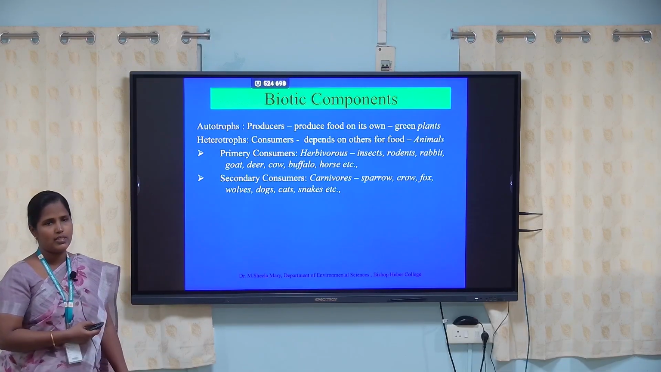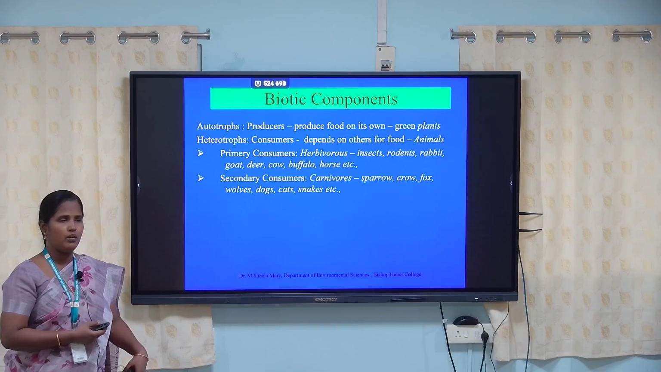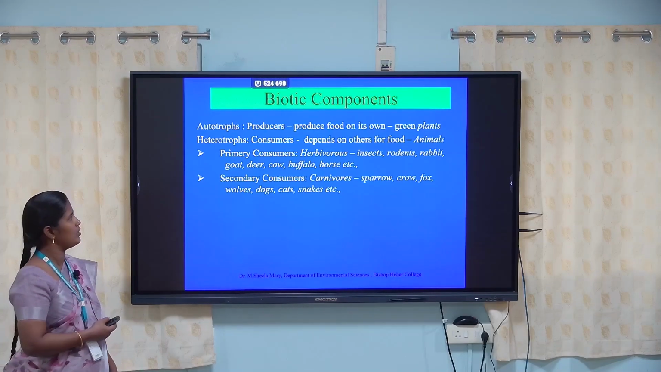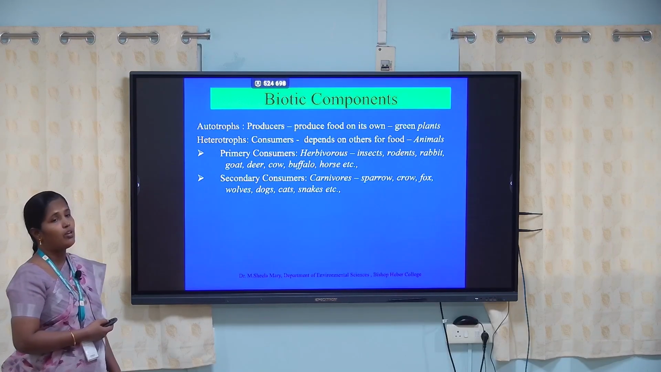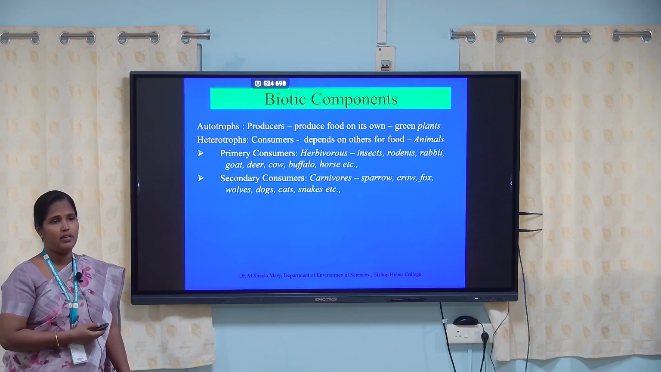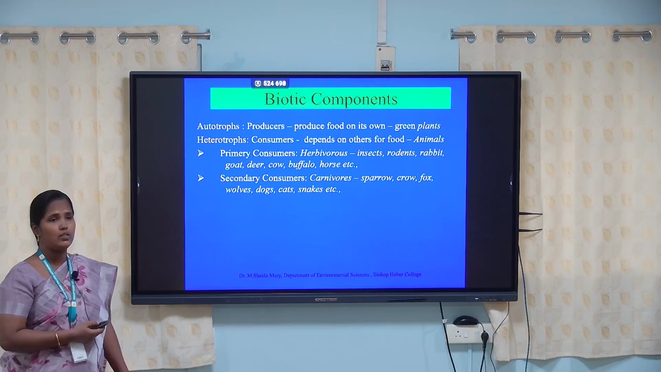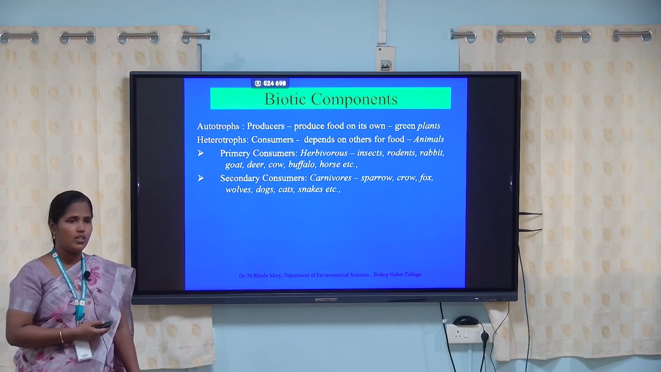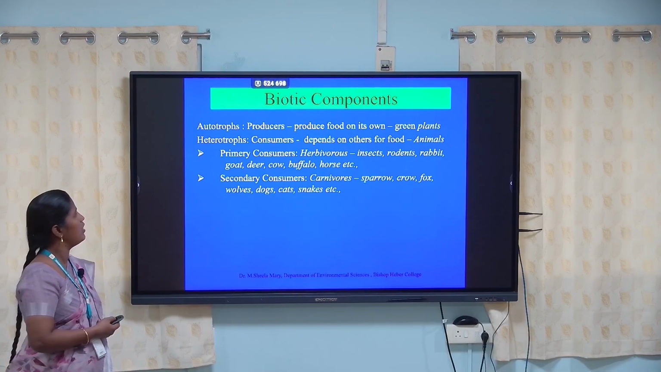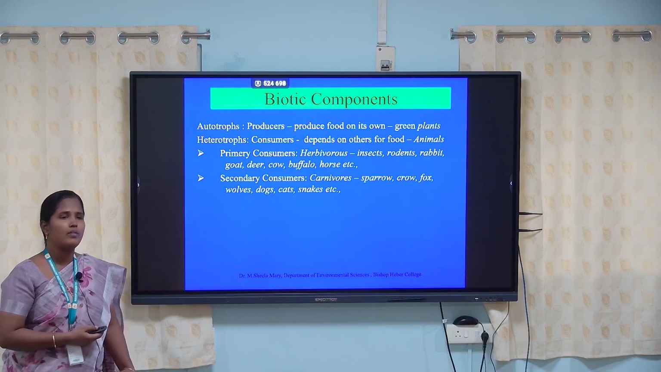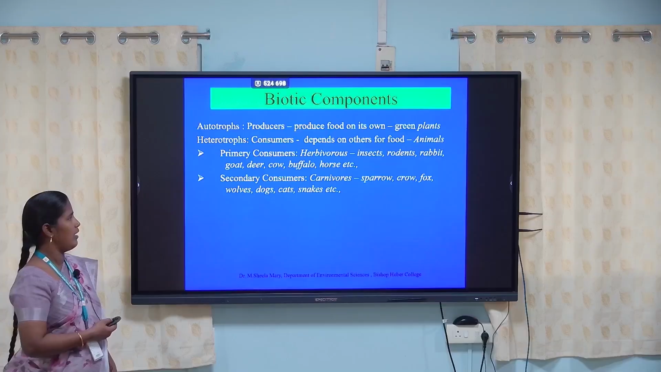So through photosynthesis only, the energy is transformed from one trophic level to another trophic level. Therefore the plants are very important. I want to insist, the plants are very important in our ecological system, in our environment. Without plants we cannot survive in the environment.